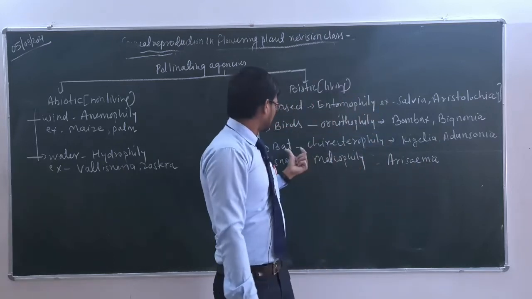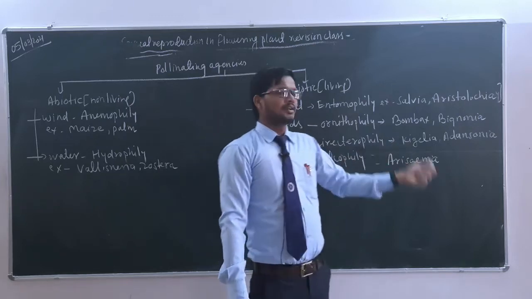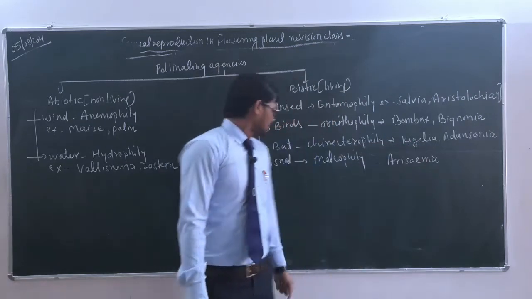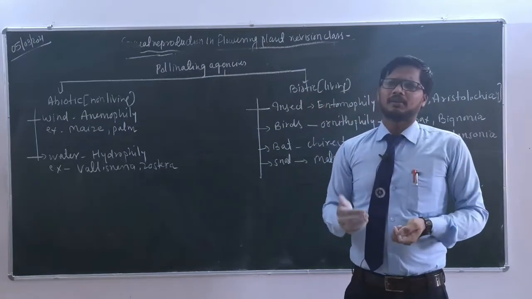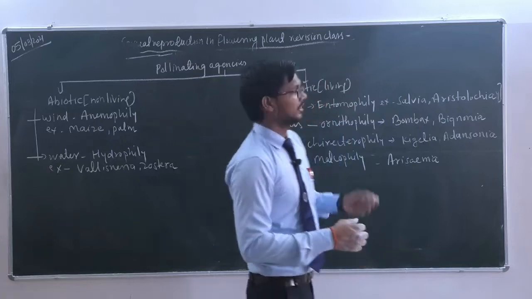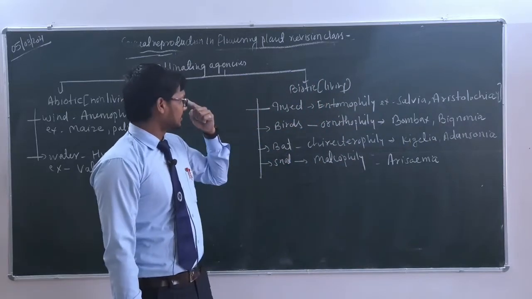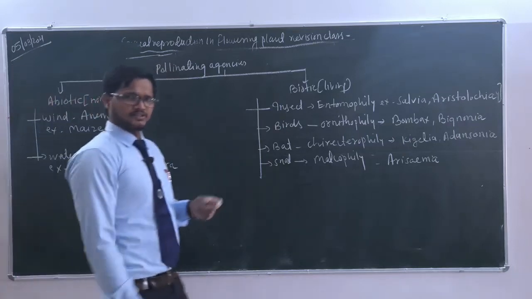Okay, next one is bat. Bat is also a pollinating agent, that condition is known as chiropterophily. Kigelia and Adansonia are examples of that. This one is Kigelia pinnata. Snail, that condition is known as malacophily, and this is seen in the Araceae family, for example in the case of Arisaema. So these snail, bats, birds, all these are not part of your syllabus. In your NCERT only insect, wind and water pollinating agencies are given.